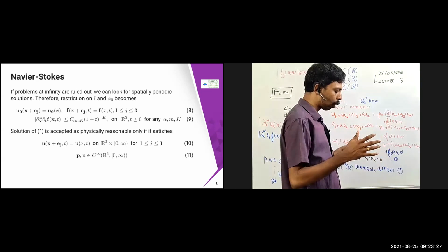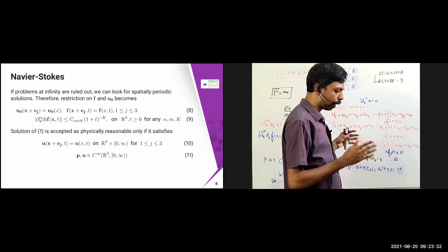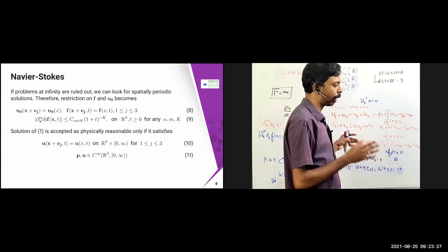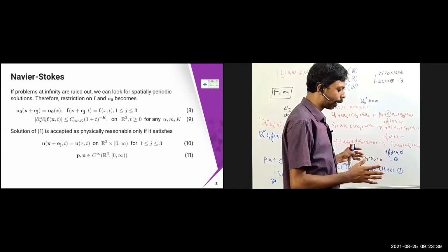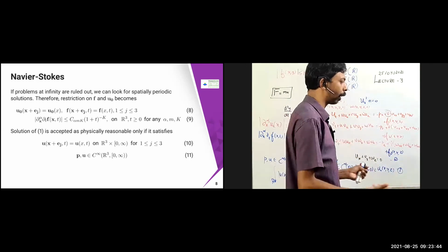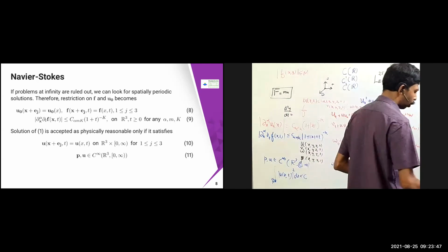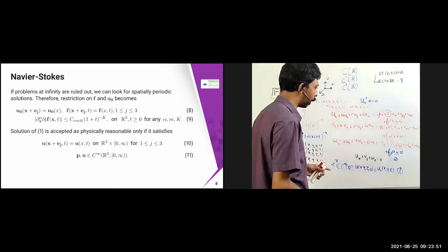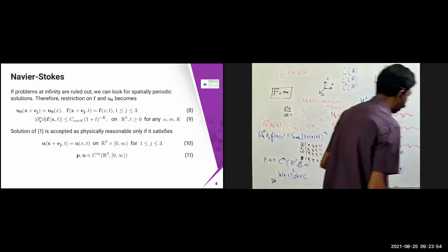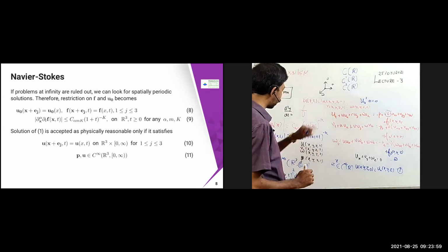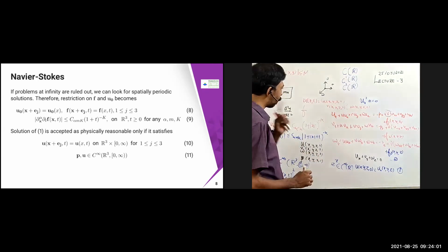For example, something happens near a glacier, let us say 10 kilometers from the Himalayas where the glacier was broken. So there it has happened. Then after 10 kilometers, what is going to happen? That also we can observe and then we can check it. So for that, I'm going to assume different conditions now. Here I'm just going to impose something like, so this is u naught of x given. Now I'm going to impose some more conditions. So either you can solve this problem or you can solve this problem.